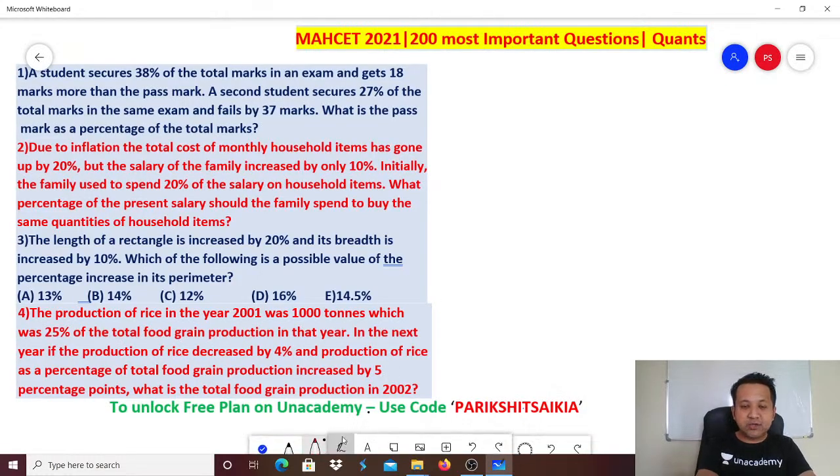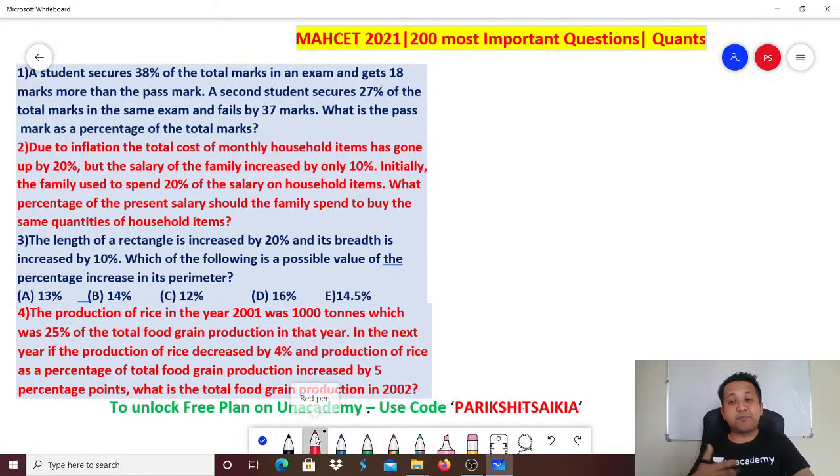Okay, on your screen today are some of the percentage-based questions from the CET. Remember, arithmetic is one very important section. And today, all of the 4 questions are from arithmetic, specifically percentages. Let's get started. Number 1. A student secures 38% of the total marks in an exam and gets 18 marks more than the pass mark. A second student secures 27% of the total marks in the same exam and fails by 37 marks.